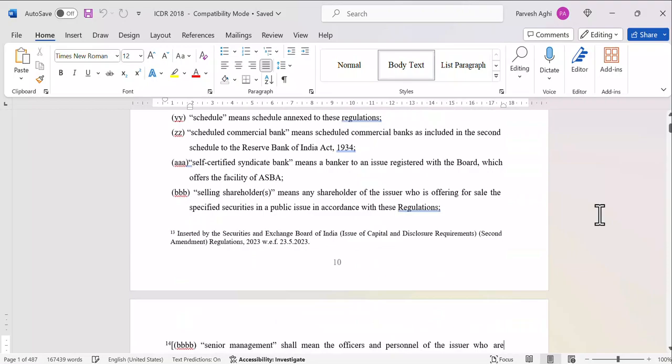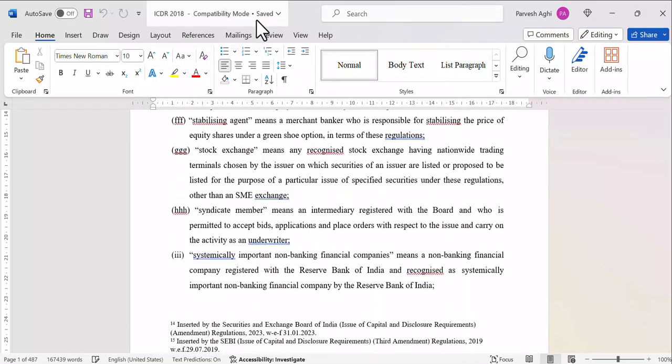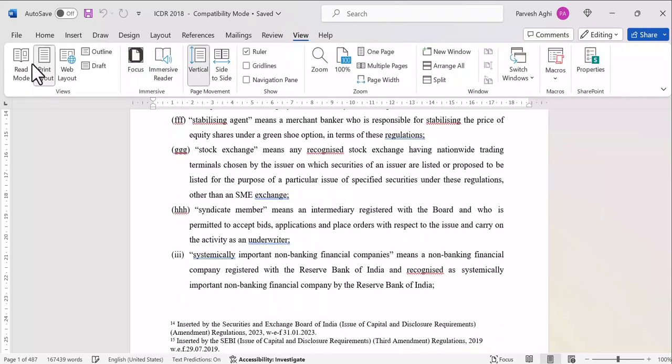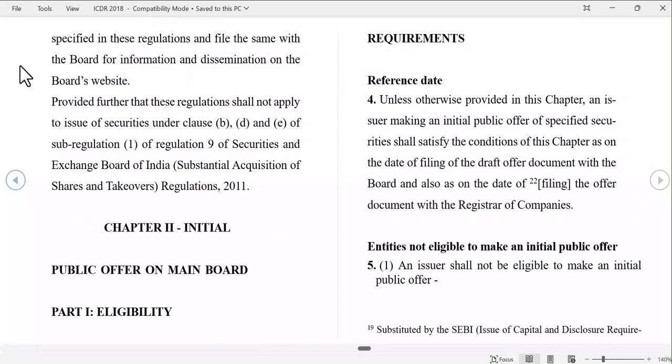So these are all definitions we are covering. Can you see Chapter 2, initial public offer on main board? Is that there?